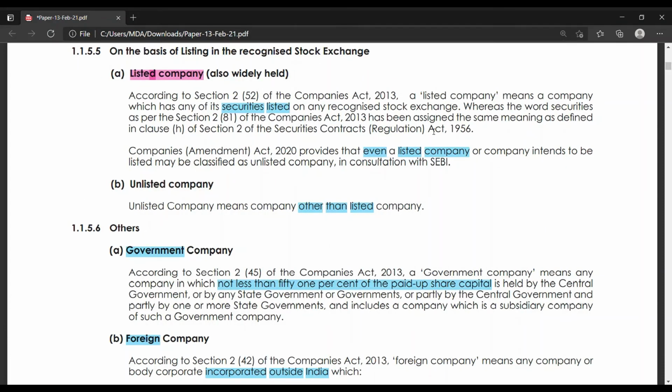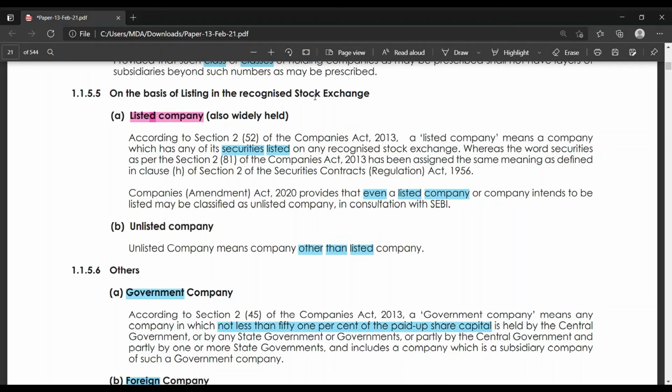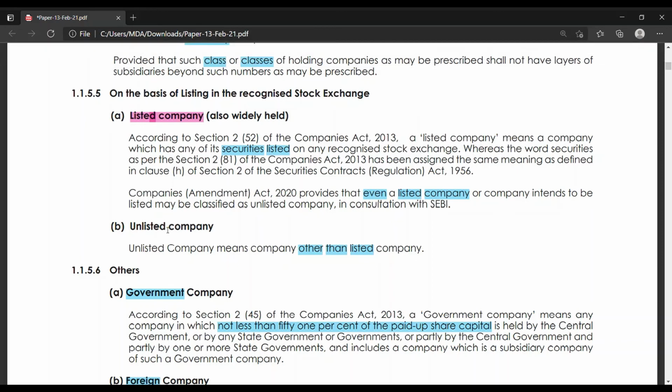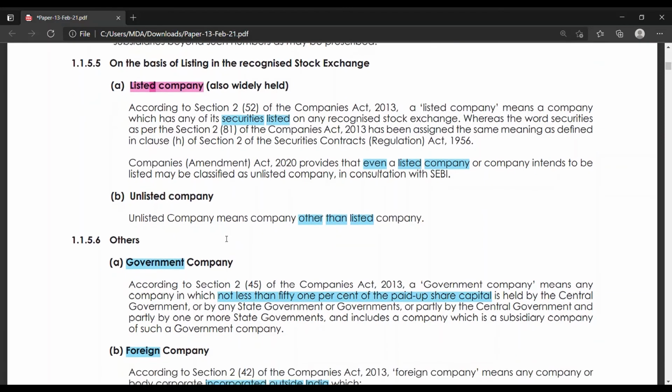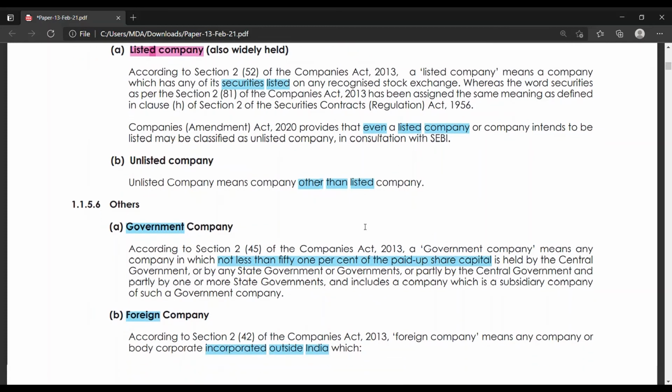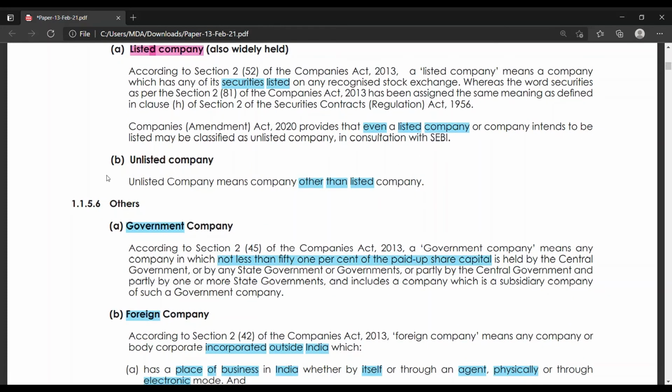On the basis of listing in the recognized stock exchange. Listed company and unlisted company. It's very simple. According to section 2 subsection 52 of Companies Act 2013, a listed company means company whose securities are listed in recognized stock exchange. And an unlisted company, a company which has not listed its securities in recognized stock exchange. Simply other than listed company is unlisted company.